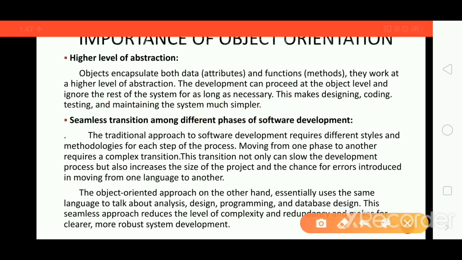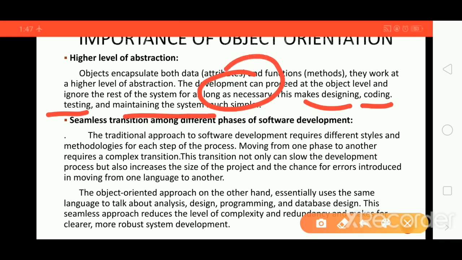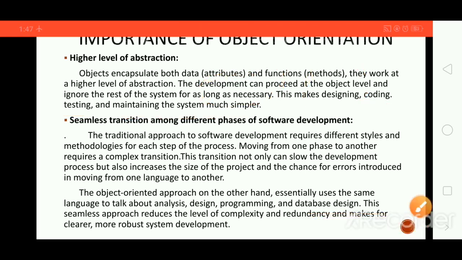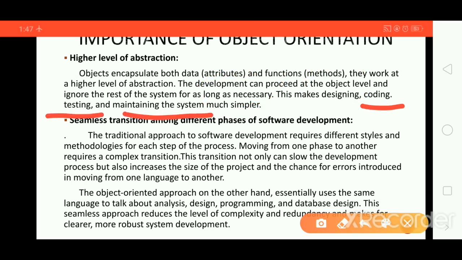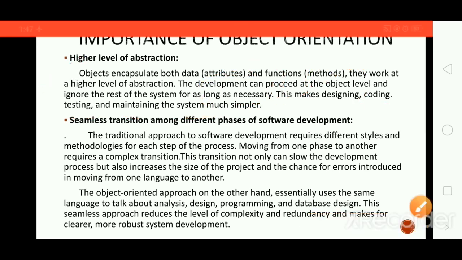And here it makes designing, coding, testing, maintaining the system much simpler because we don't have the complexity of the code. Only the necessary details we are taking into account. That is what reduces the code. From that, the designing of our system, or coding, testing, maintaining the system, everything will become simpler. So this is higher level of abstraction.